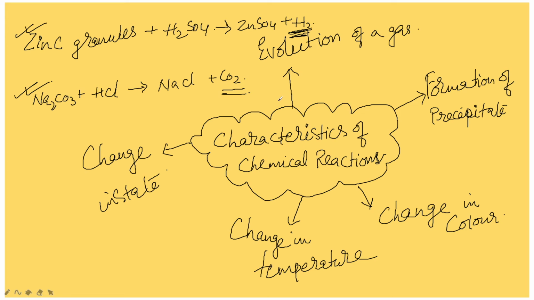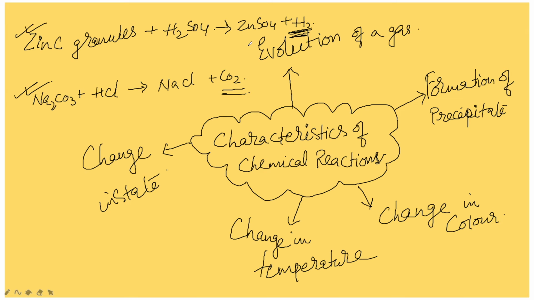Also the hydrogen gas is evolved. Okay, next reaction, sodium carbonate and HCl. Here the sodium chloride is formed, that one you leave. Carbon dioxide gas is evolved. How can you identify that carbon dioxide gas is evolved? Lime water will turn milky here. Lime water will turn milky, so that we can identify that the reaction took place.